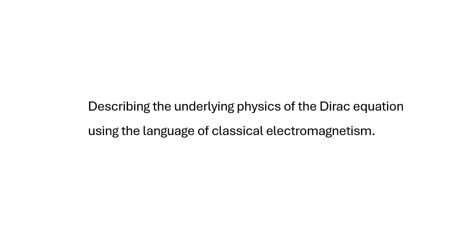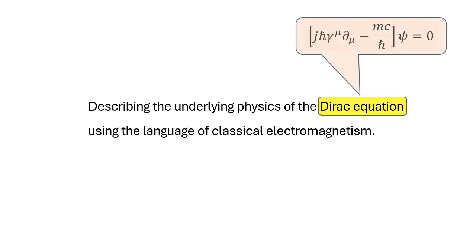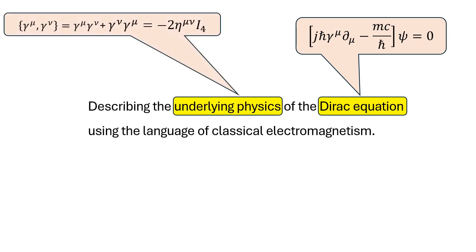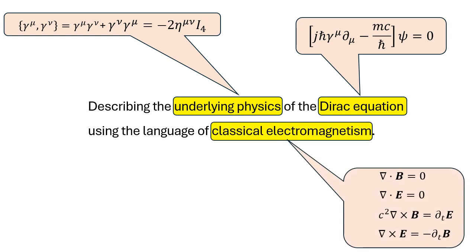What you are about to see next is how to describe the underlying physics of the Dirac equation using the language of classical electromagnetism. To put some physical meaning behind these words, here is the Dirac equation. As we mentioned earlier, if the gamma matrices generate the Clifford algebra, the underlying physics of the Dirac equation remains the same. By electromagnetism, we're referring specifically to Maxwell's equations.